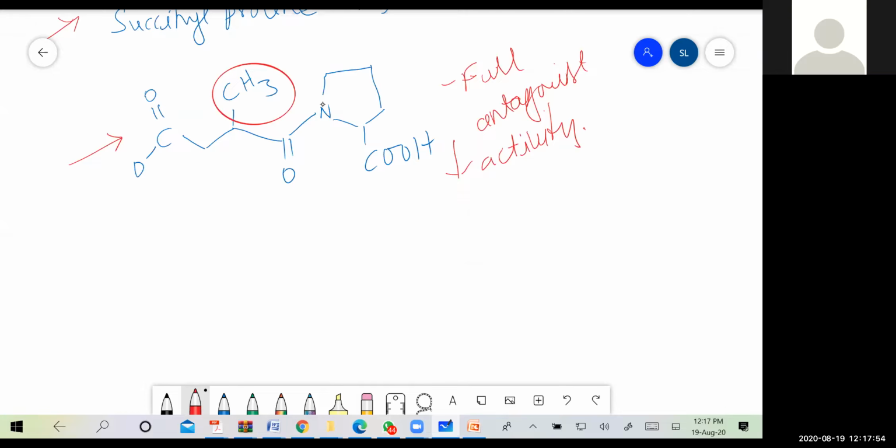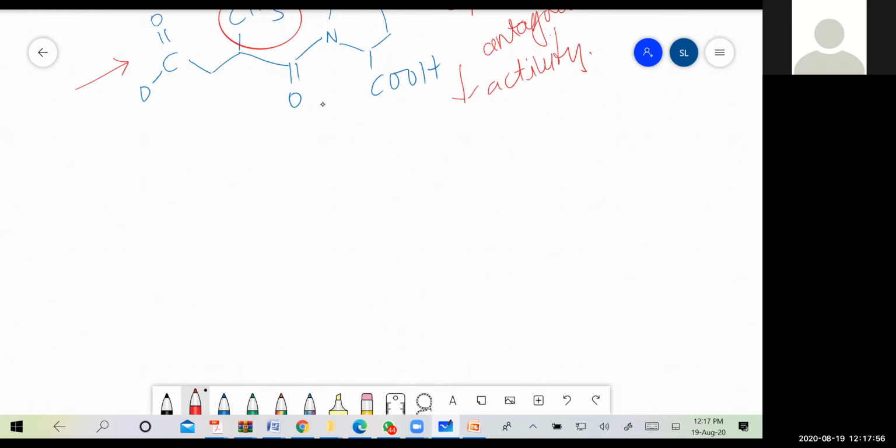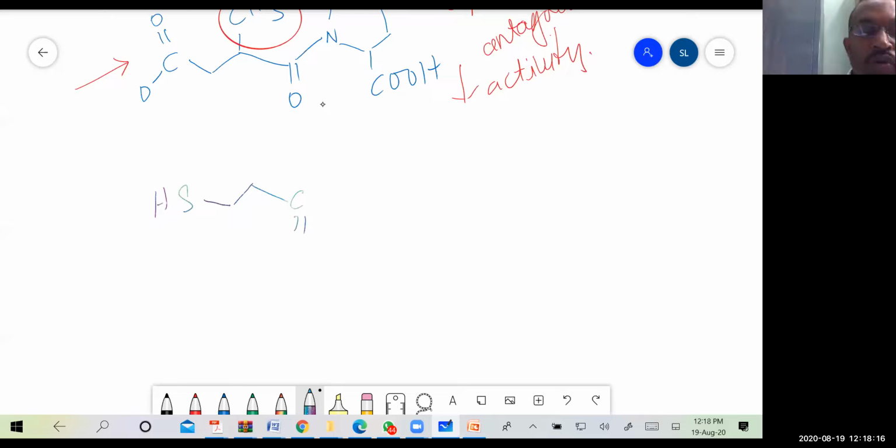So then what they have done is, instead of the carboxylic group, they have taken the sulfhydryl group, that is the thiol group, SH, C double bond O, and proline as such.